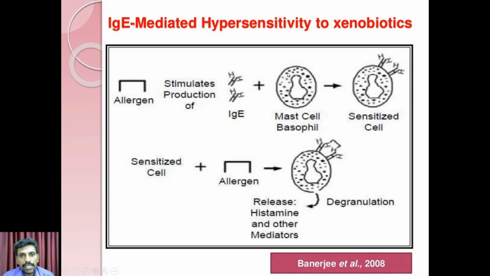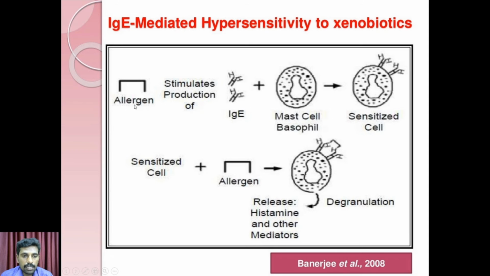Next, immunoglobulin E mediated hypersensitivity to xenobiotics. If a person is exposed to an allergen, the immune system overreacts to the allergen by producing immunoglobulin E antibody. These antibodies travel to cells in the body that release other chemical compounds, causing allergic reactions.